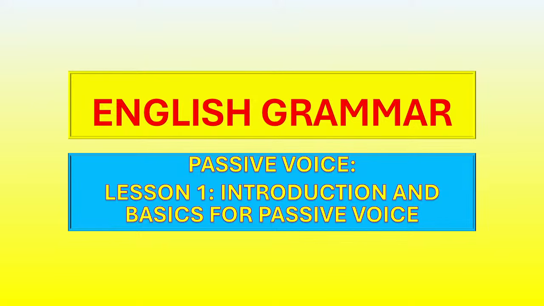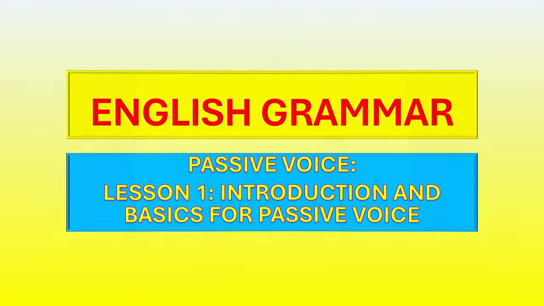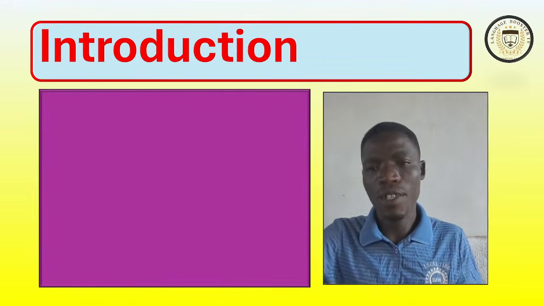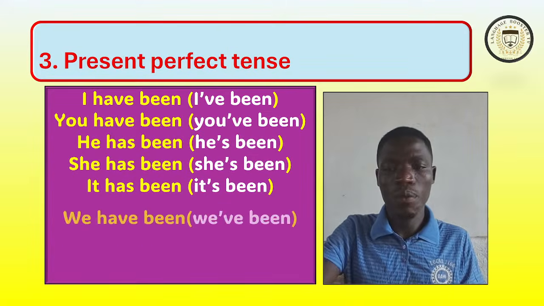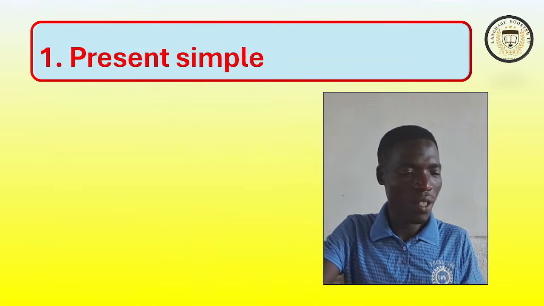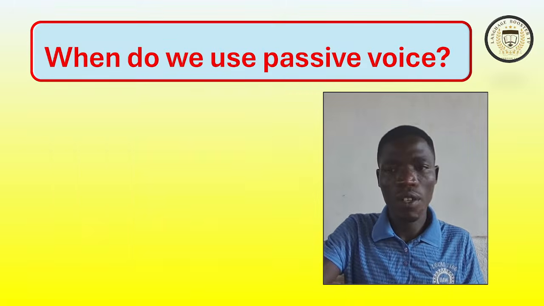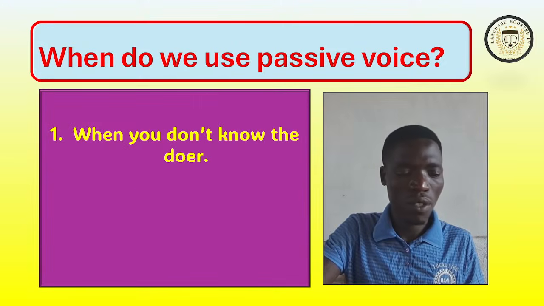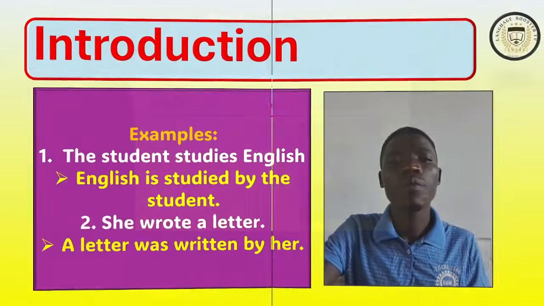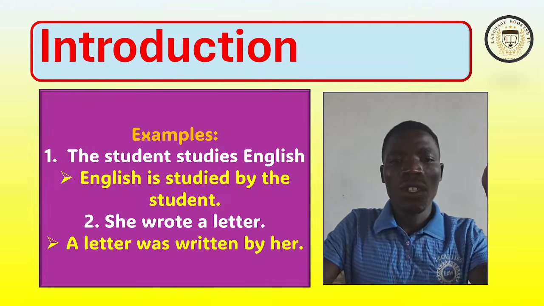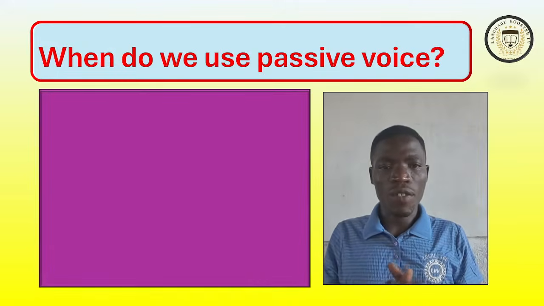As I'm waiting for your sentences, let us see when do we use passive voice.